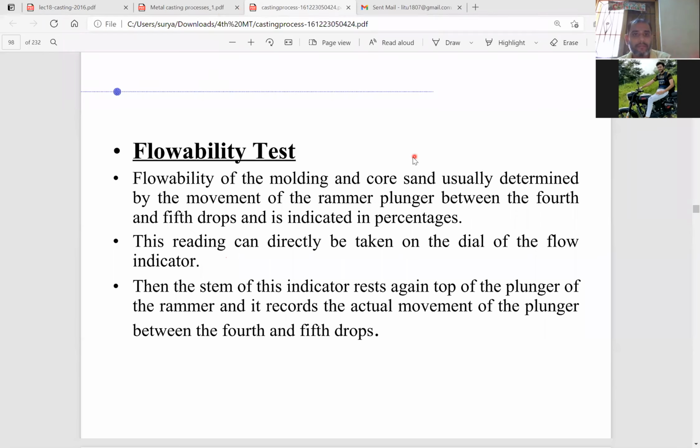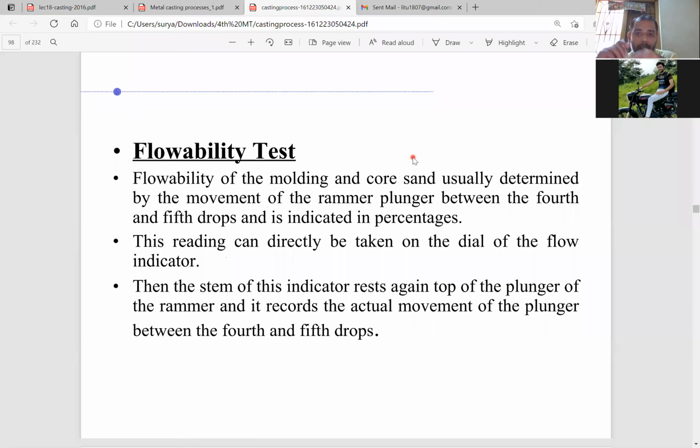Let's see here. Ram plunger. Actually, if you are doing ramming by hand, that is called ramming, and the device used for the ramming process is called a rammer. If it is done by the machine, then the device is called a ram plunger.